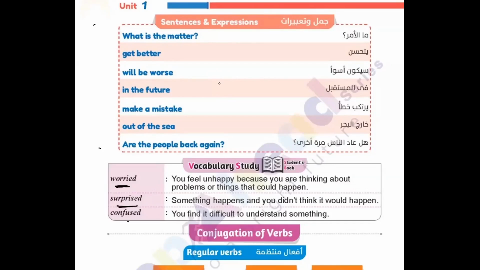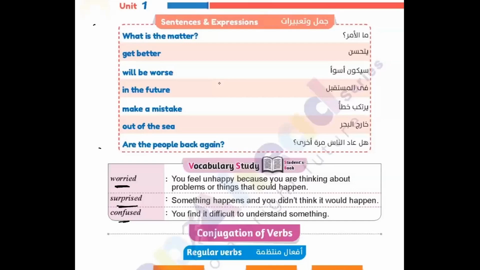Okay, the next one, confused. What does it mean? You find it difficult to understand something. Something happened, but you feel worried. You are not feeling comfortable. You feel something you don't understand. Everything is upset in your mind.